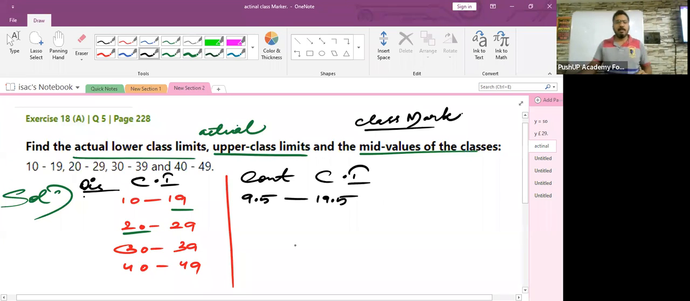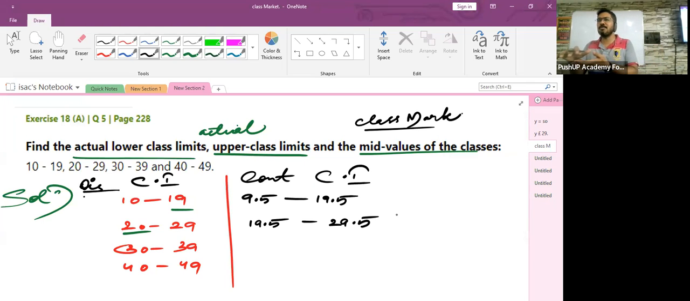Rehan will answer. The second class interval becomes? Very good. 20 minus 0.5, which is 19.5. And the upper limit will become? 29.5. Does that make sense, children? I subtracted the adjustment factor from the lower limit, so 20 minus 0.5 is 19.5. I added the adjustment factor to the upper limit. That is 29 plus 0.5, which becomes 29.5.